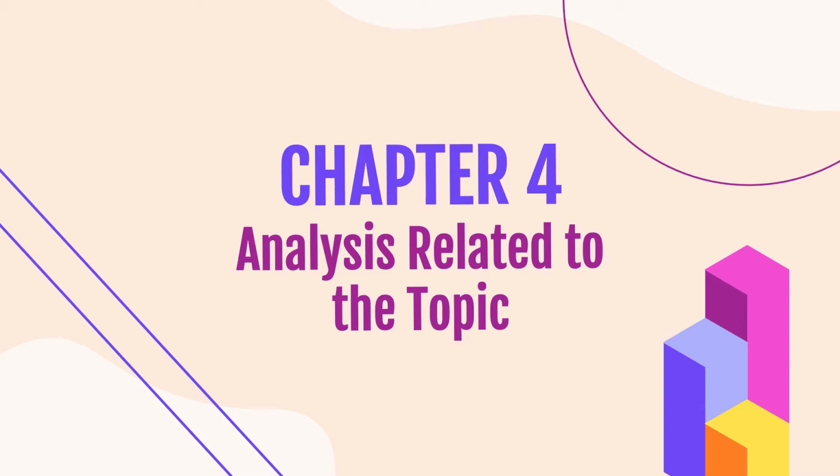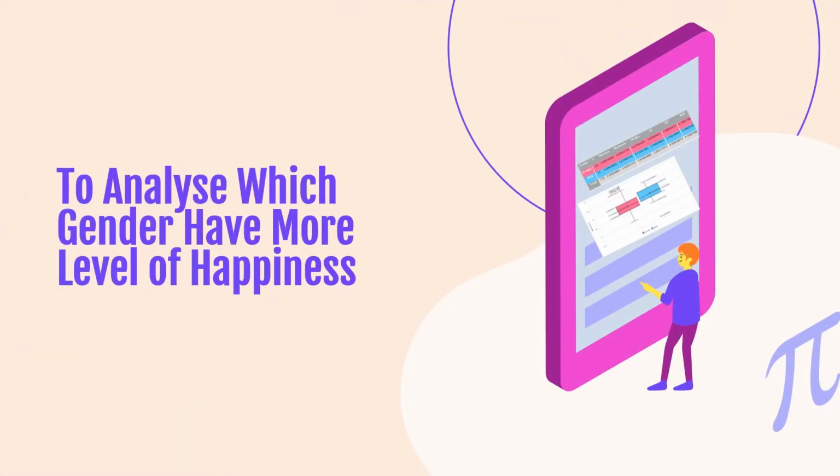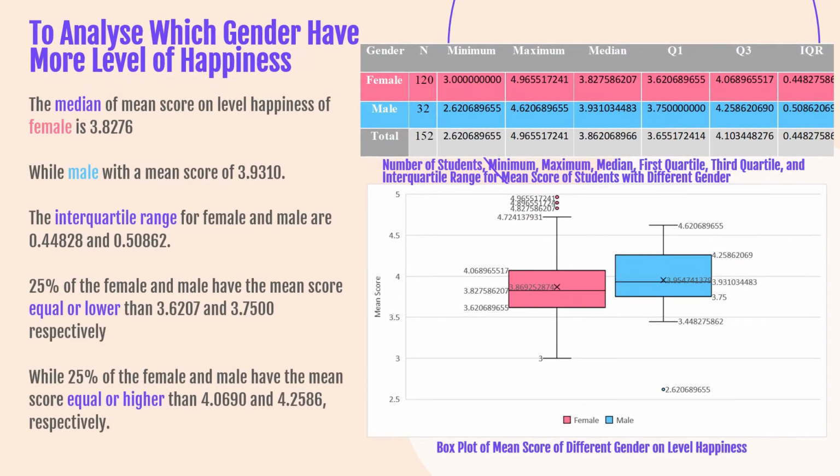Chapter 4. Analysis related to the topic. First and foremost, to analyze which gender has more level of happiness. In this analysis, we use the method of box plot. Based on the table and figure, the median of mean score on level of happiness of female is 3.8276, which is slightly lower than that of male with a mean score of 3.9310. This shows that both female and male are in the mood of happy, but male is slightly happier.